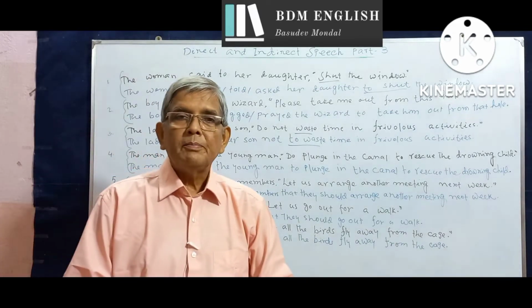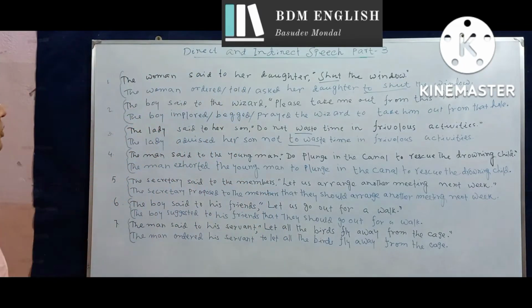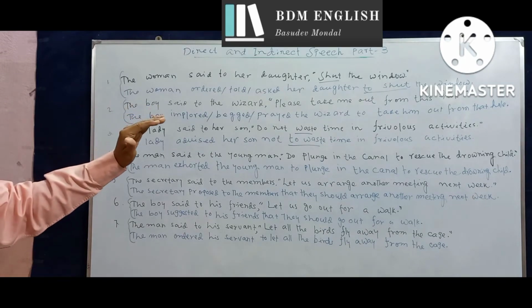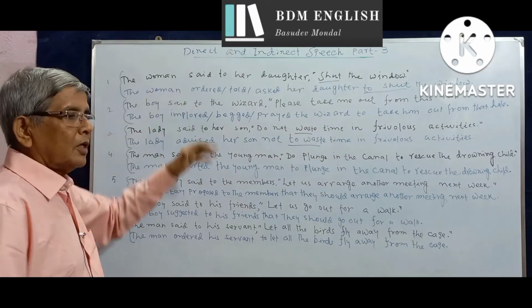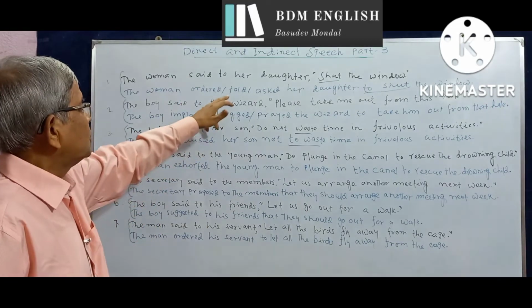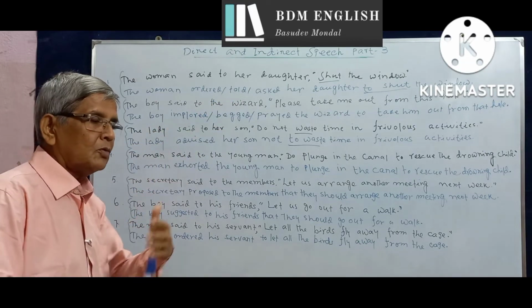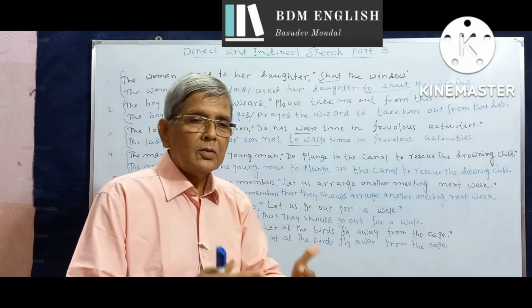The woman said to her daughter, "Shut the window." We may consider this one as an order, or if it is not clear whether it is an order, we can use the verb told or asked in this sense, that is to tell someone to do something.